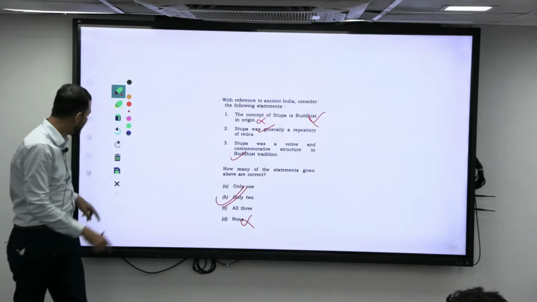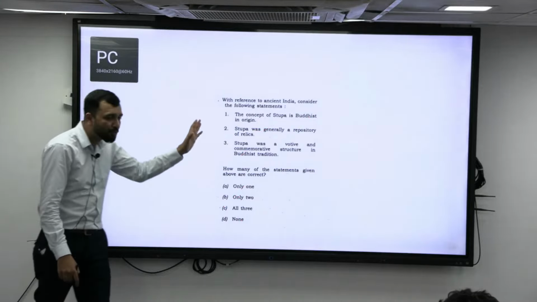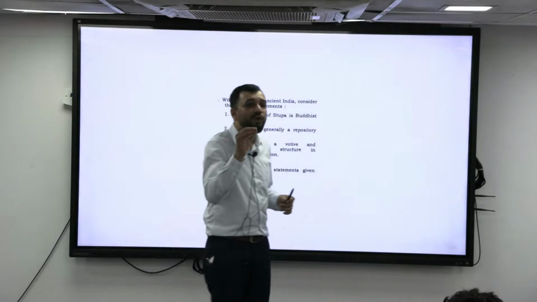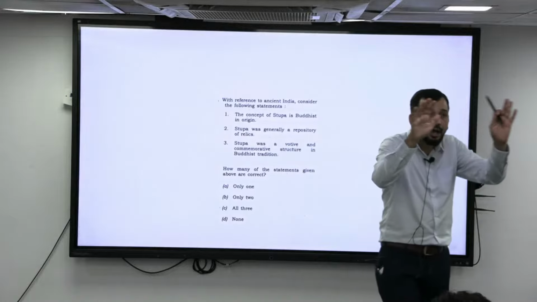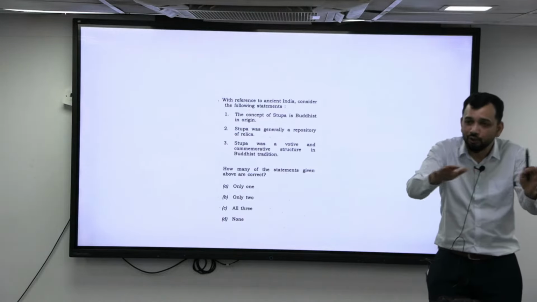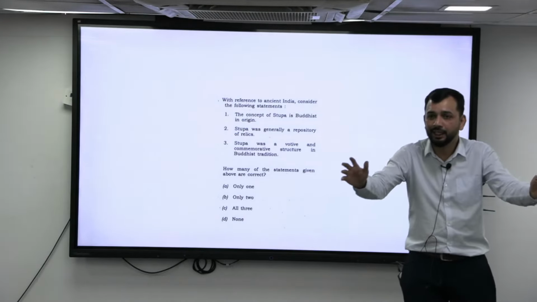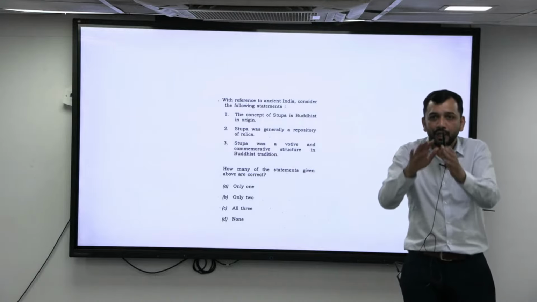Again, the stupa is a repetitive theme. When stupa comes, now they might not ask you about the basic stupa. What about the architecture of the stupa? That can be asked. What is Vedika? What is Medhi? What is Anda? What is Harmika?